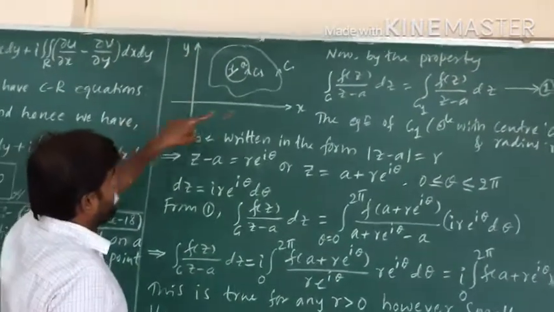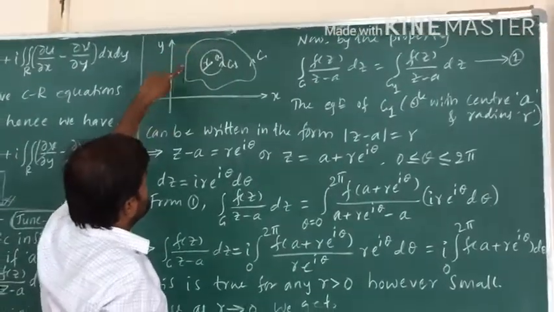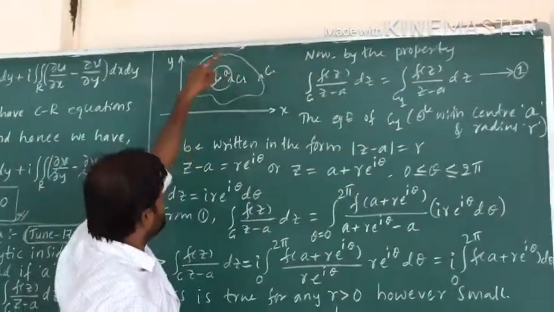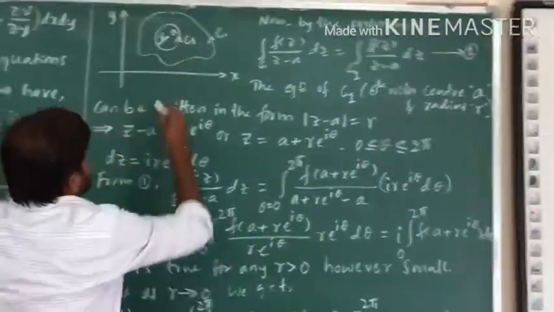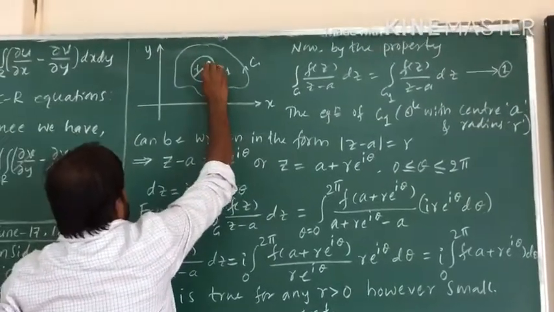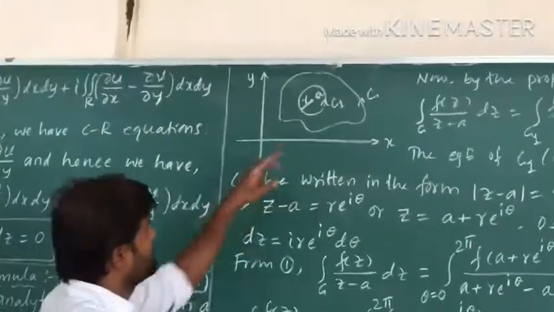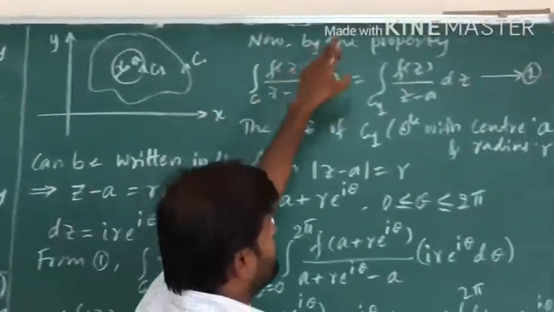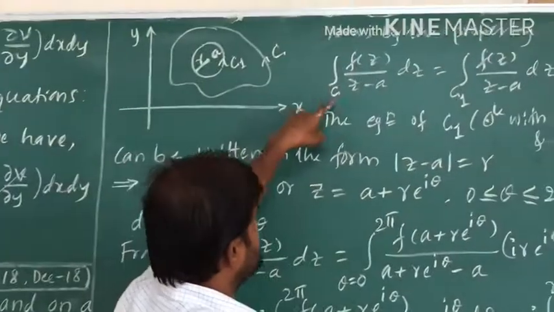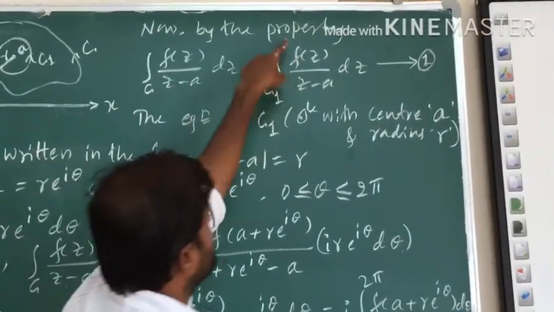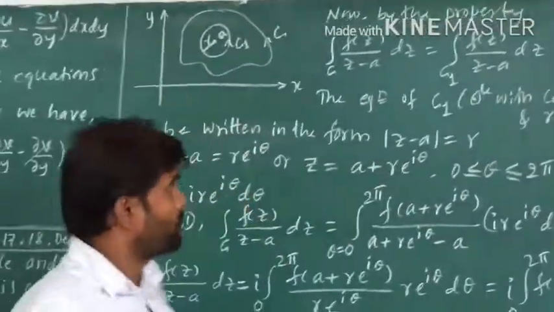So this statement is represented as a diagram. Here we have an xy plane, x axis, y axis. This is the original path C. Inside C we have circle C1, with center small a and radius small r. Now by the second property, integration over C of f of z by z minus a dz equals integration over C1 of f of z by z minus a dz. Calling this equation number 1.